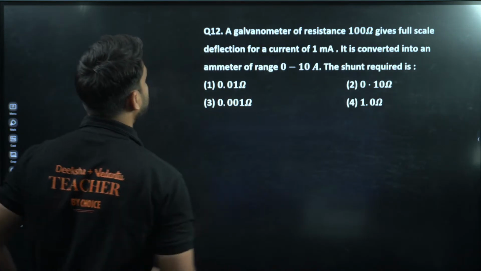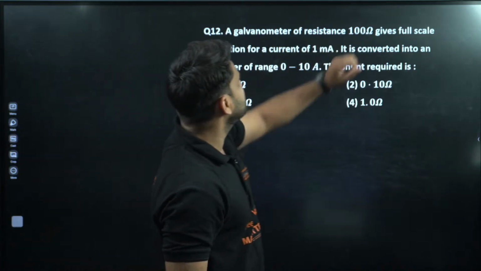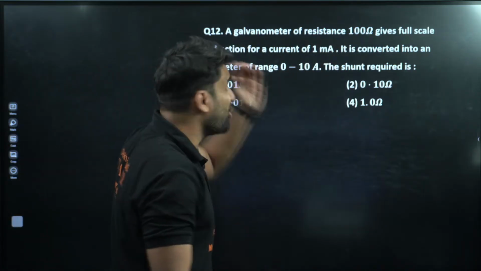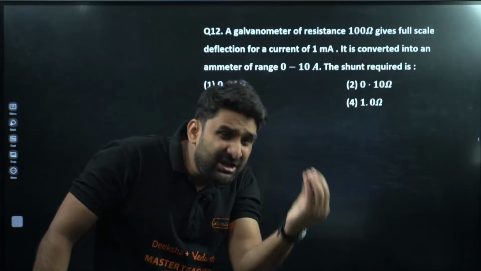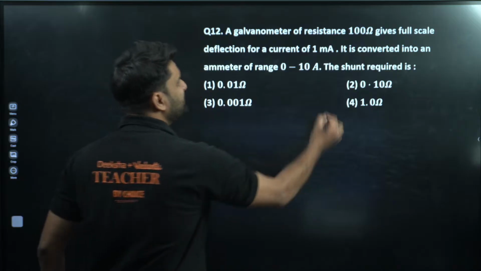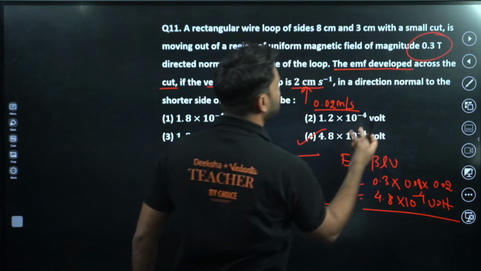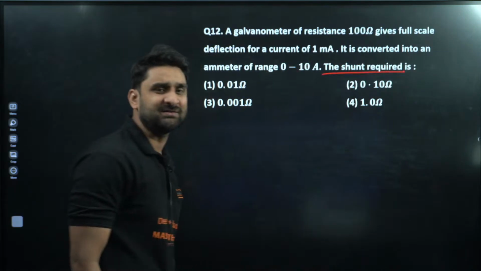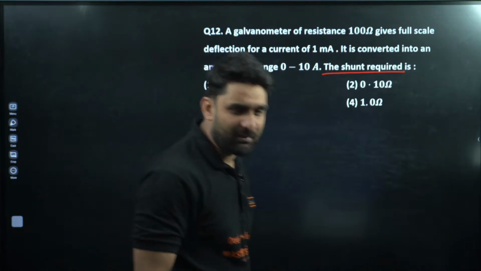Okay, look at the question. A galvanometer of resistance 100 ohm gives full scale deflection. Such an easy question, champion. This is a NEET level question. Directly shunt resistance we are asking. You must have solved shunt resistance questions in class and in the physics lab also.